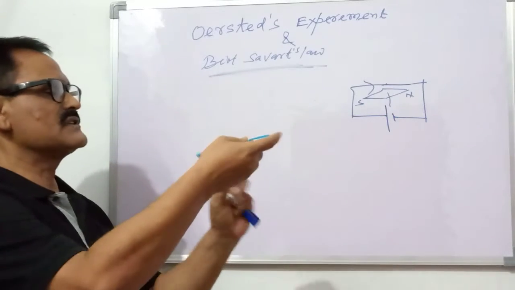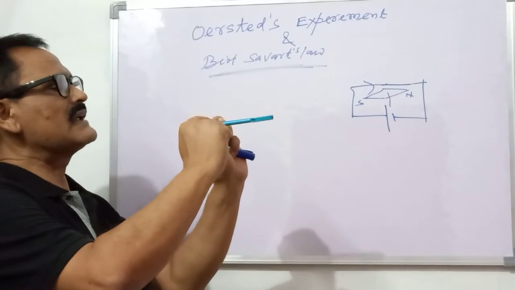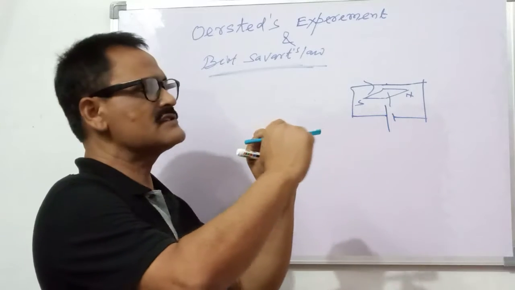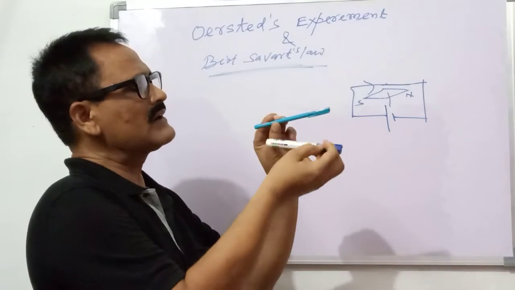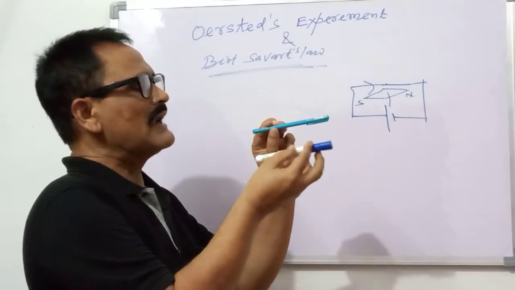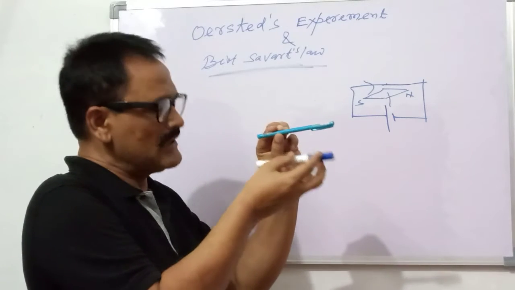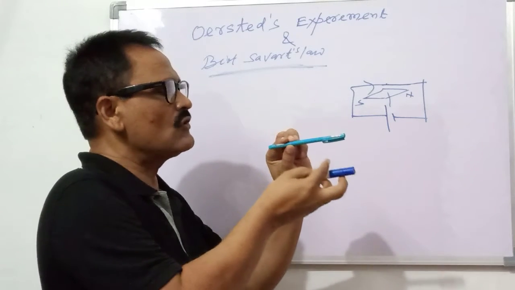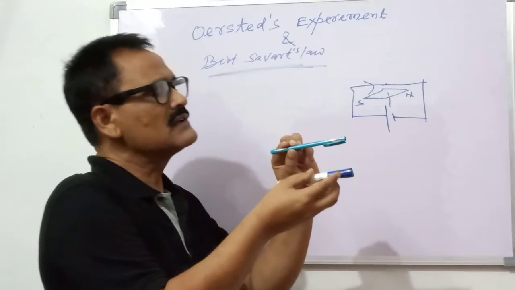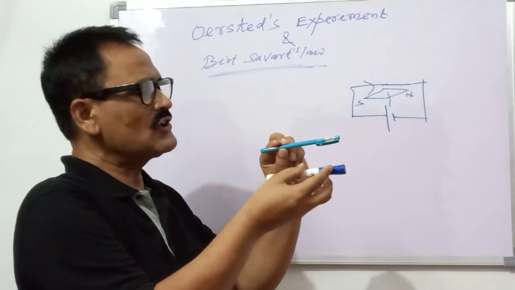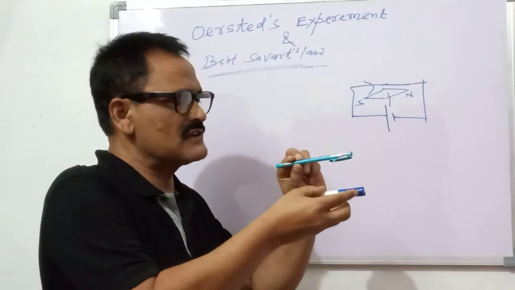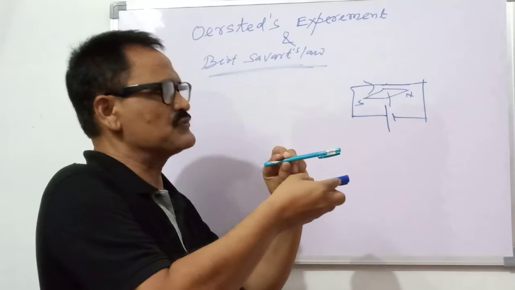Suppose this is the electric current carrying conductor and current flowing in this direction, and there is a magnetic needle just below the conductor, and the direction of deflection of the north pole of this needle will be towards left.